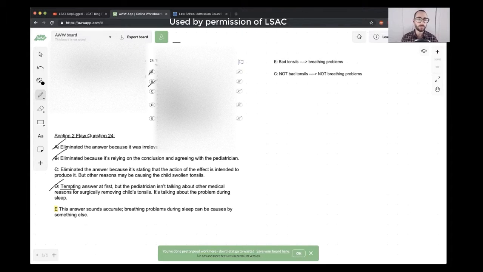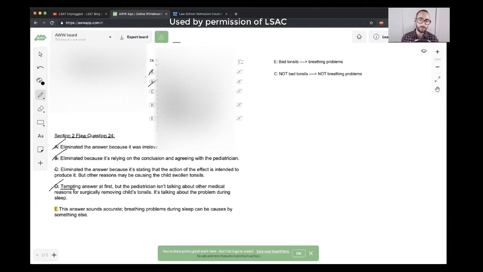Maybe they removed tonsils because the child has tonsillitis, and avoiding breathing problems is a side benefit of that. So C is describing a flaw that the argument simply is not guilty of making.